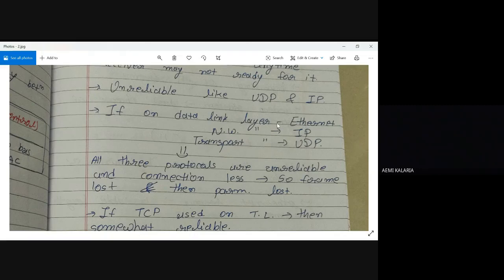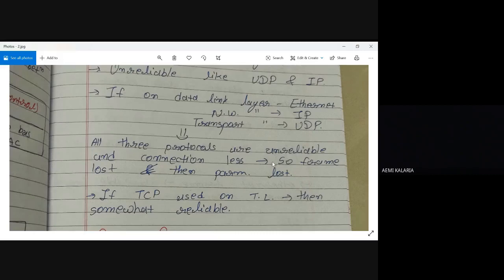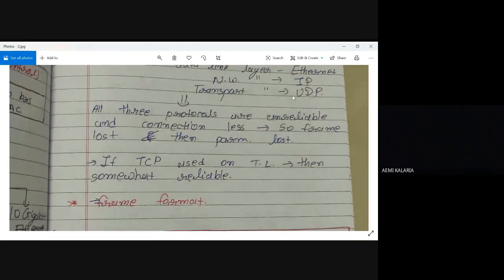But if we are using TCP instead of UDP on the transport layer, then it is somewhat easy, as well as reliable. So if TCP is used on the transport layer, then it is somewhat reliable. But it depends on the transport layer. Many times it will use UDP whenever speed is required, and whenever reliability is the concern, at that time we are using TCP on the transport layer.